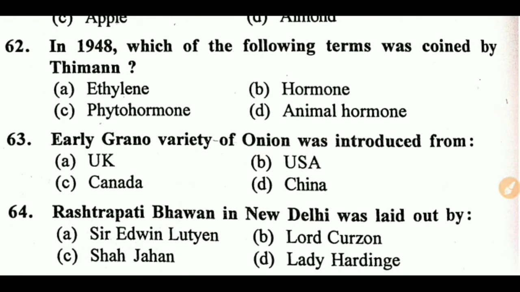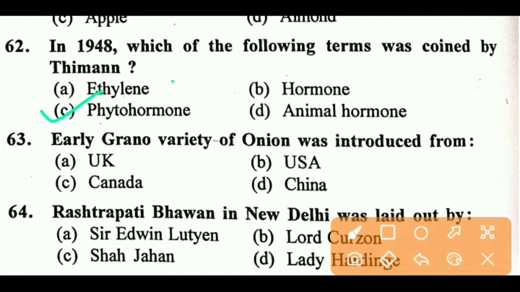In 1948, which of the following terms was coined by Thimann? Right answer is C. Phytohormone means plant hormones. In 1968. Next question.